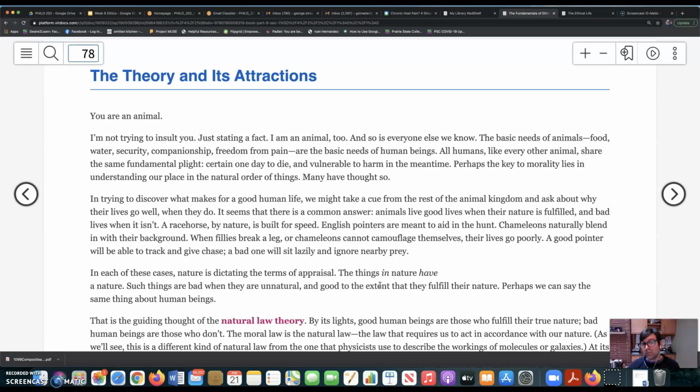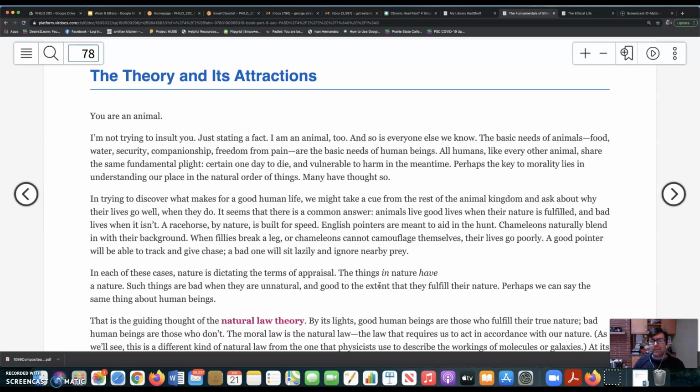Okay, so the idea is that if we're trying to think about what makes for a good life in the animal kingdom, we look to whether that particular animal is fulfilling its nature. Right? So if we're talking about a racehorse, a good horse is one that is fast. If we're talking about a chameleon, a good chameleon is one that camouflages itself well. Why? Because those qualities belong to the nature of the racehorse or to the nature of the chameleon. Okay, so a life is going well for the chameleon if it fulfills its nature. In this case, camouflages itself well from predators.